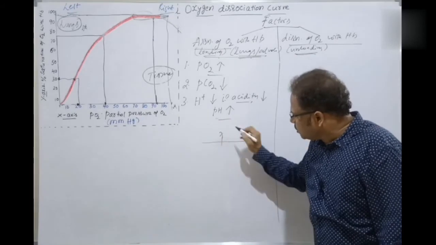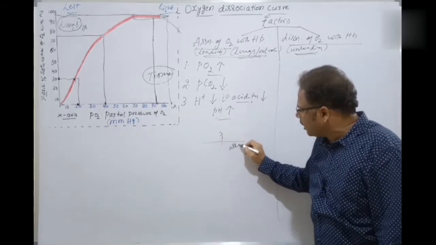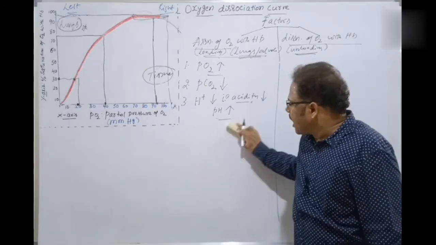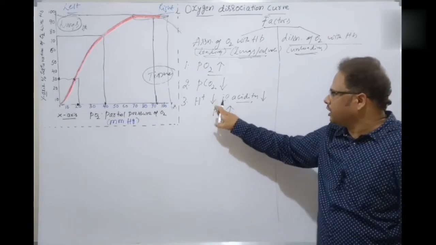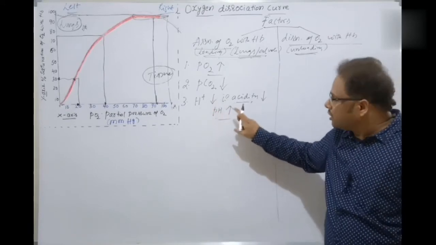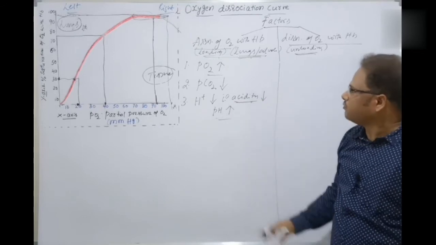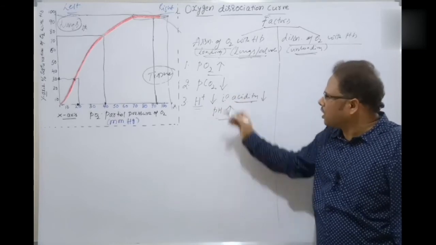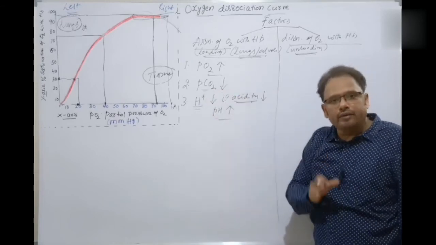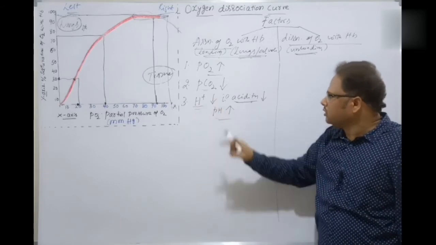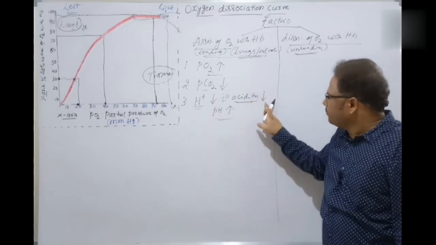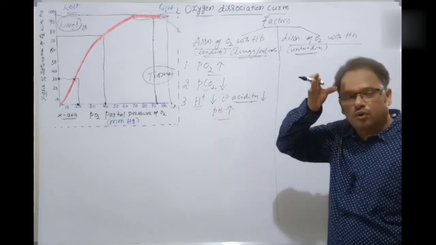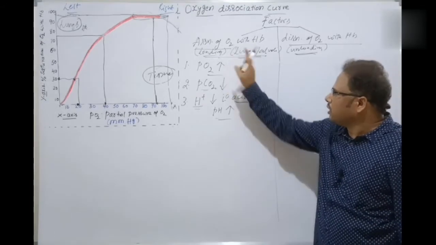For example, 7 is a neutral point. If it is more than 7, it is alkaline. If it is below 7, acidic, isn't it? Okay, students. So because the hydrogen ions are decreasing, the pH is increasing, the acidity is decreasing here, which is witnessed at which one? Alveoli. Hydrogen ions are decreasing here because the carbon dioxide is decreasing at the alveoli. That's why hydrogen ions are decreasing. The acidity is decreasing and the pH is increasing here, above 7, at the alveoli lungs.